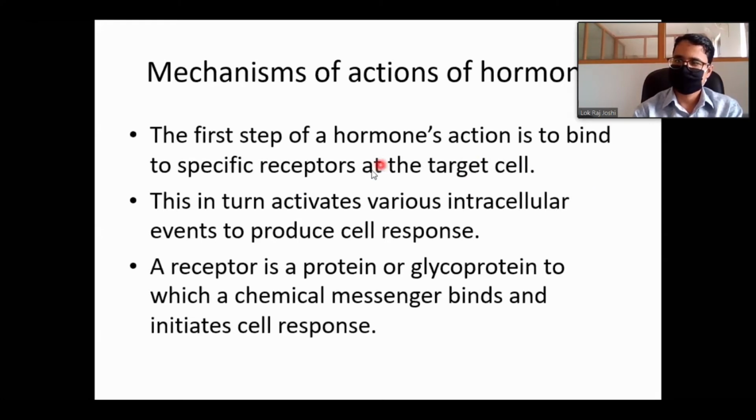Remember the term specific: a particular hormone will act on particular receptors, not all receptors. This means binding of the hormone with the receptors in the target cell, which in turn activates various intracellular events to produce cell response.